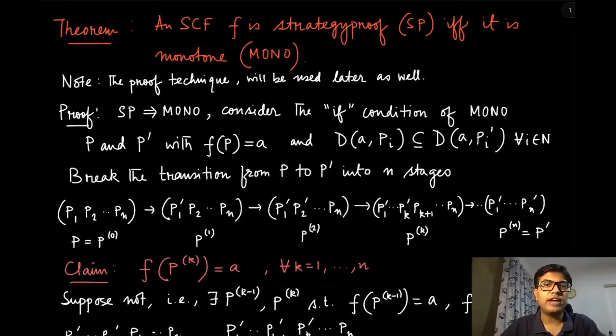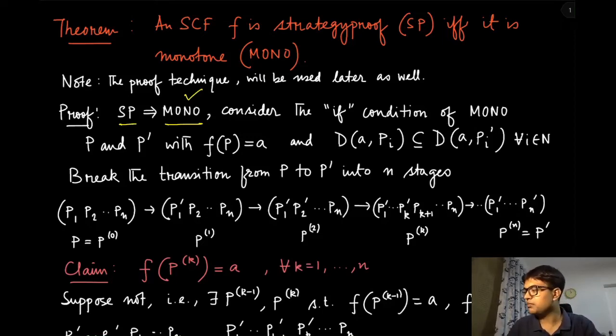So we have to prove an if and only if condition for strategy proofness and monotonicity. So let us first look at the forward direction, or the only if direction. That is, if the social choice function is strategy proof, then it must be monotone. So what is the if condition of the monotonicity? Because we have to show this monotonicity, the if condition must already be pre-existing, and now we have to show that the conclusion of that if condition is also holding.